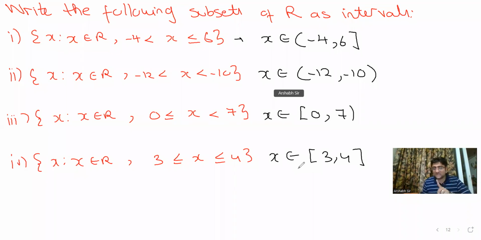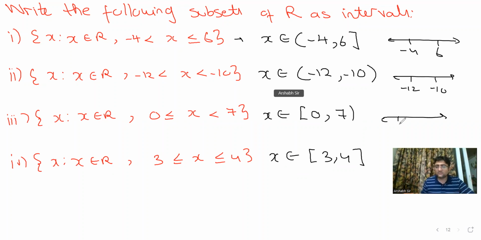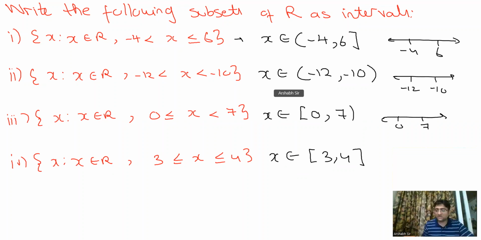ठीक है. अगर ये सेम चीज आपसे कभी number line पे पूछ ले, तो वो भी मैं यहाँ पे कर देता हूँ. -4 and 6, ठीक है. -12 and -10, 0 and 7, and 3 and 4. So see guys, -4 not included, 6 included, everything in between. -12 not included, -10 not included, everything in between. 0 included, 7 not included, everything in between. 3 included, 4 included, everything in between. Please make a note.